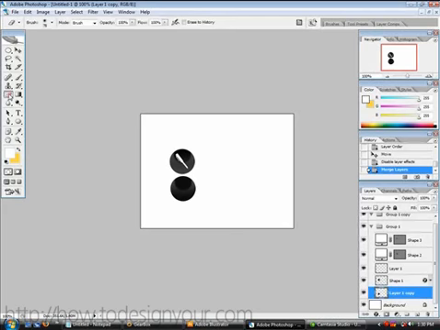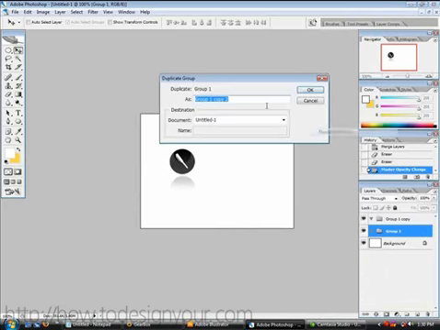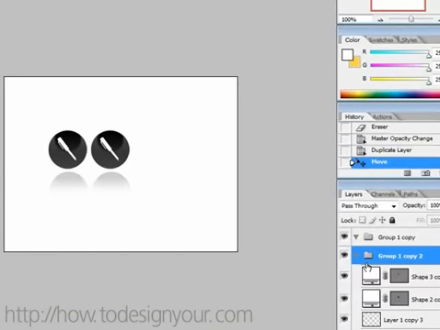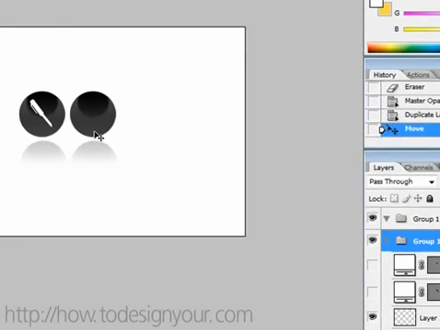Then take the brush tool and hold Shift. And that gives us a reflection there, which looks pretty cool. So then, like I said, you just right click, duplicate group, hit OK, come by and remove those, and then get started with your next icon.